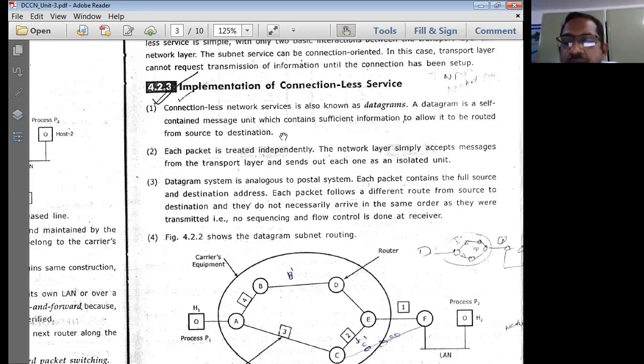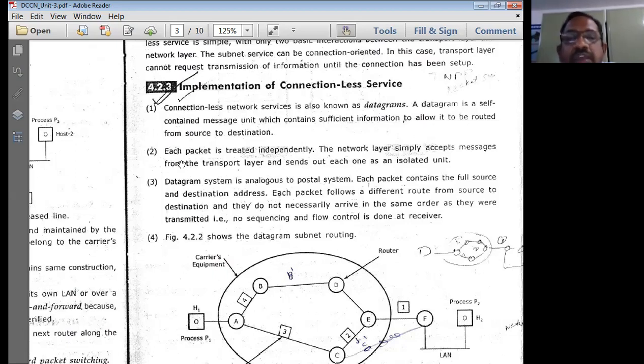That means once the data comes out of a router as a datagram, it is an independent packet, so it can simply take any route which is possible in the network region. That is what we call an independent link.